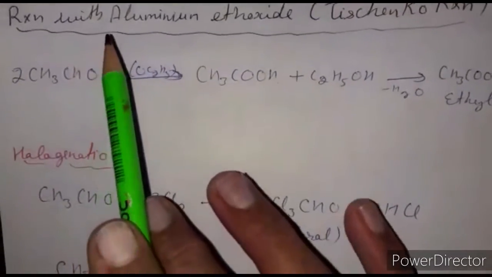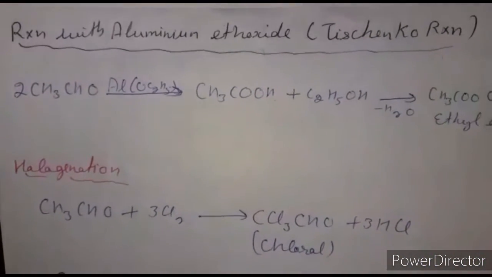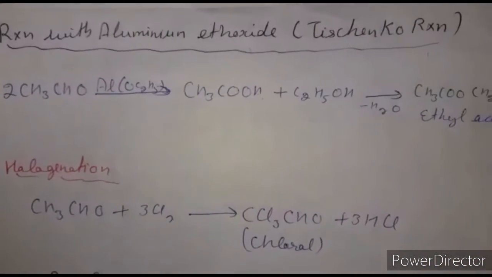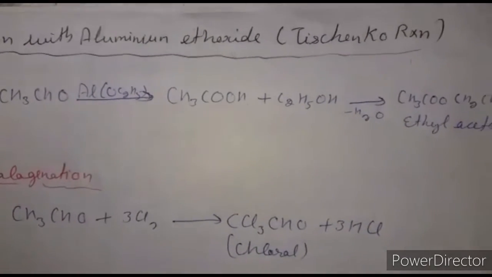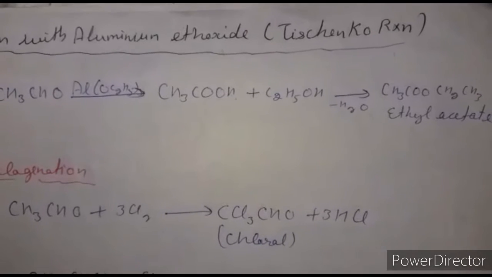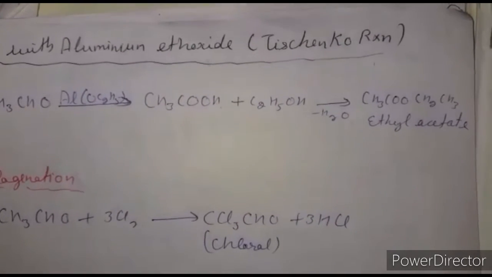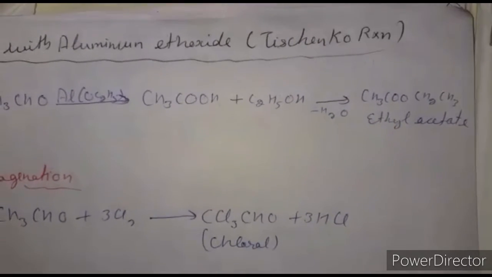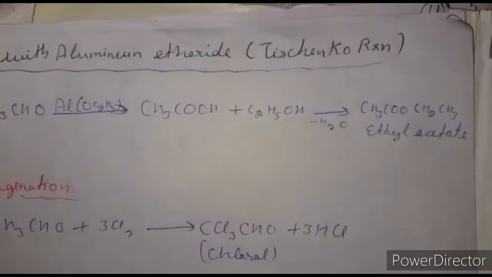Now we discuss the reaction with aluminium ethoxide, or the Tischenko reaction. This reaction is a modified form of the Cannizzaro reaction, because all aldehydes, with or without alpha hydrogen, can undergo the Cannizzaro reaction when treated with aluminium ethoxide. Under these conditions, the alcohol and the acid produced combine together to form an ester.